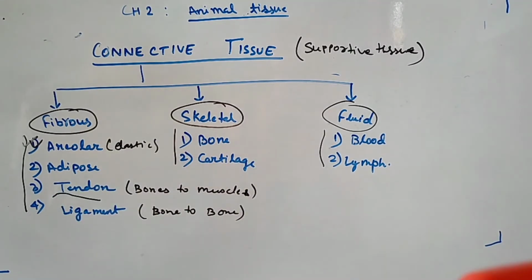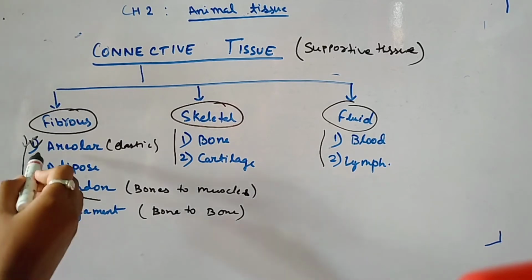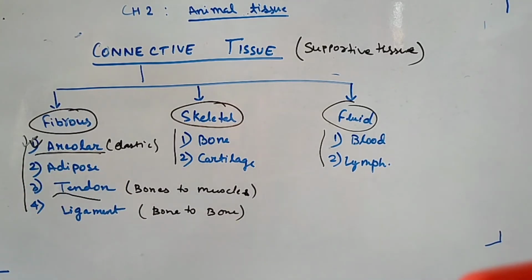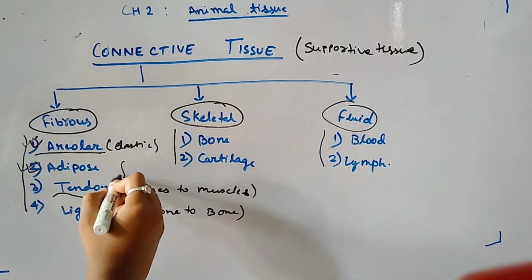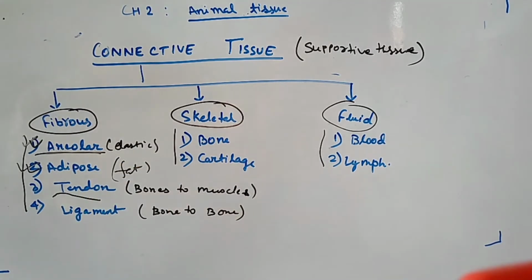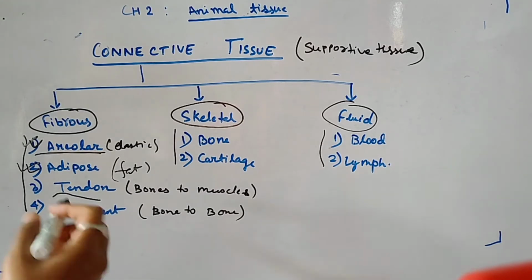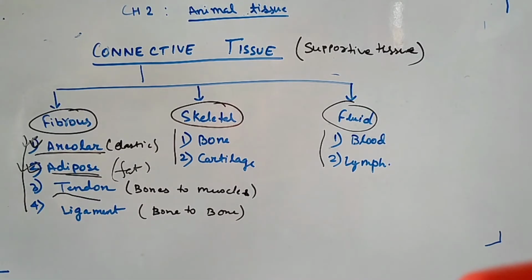Our skin is elastic in nature. So why is it elastic in nature? Because of the presence of areolar tissue. Okay. Next, last one is adipose tissue. Adipose tissue mainly contains fat. It is known as a fat reservoir, and you know that fat is an energy-giving food. So those who are fat have more adipose tissue in their body, that is, the fat is collected in some particular place.